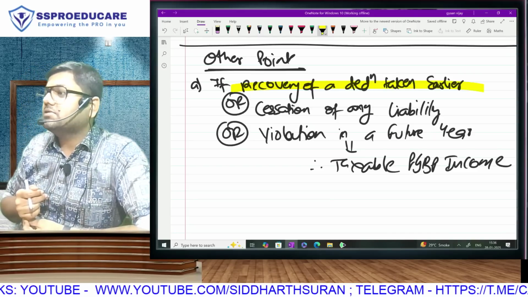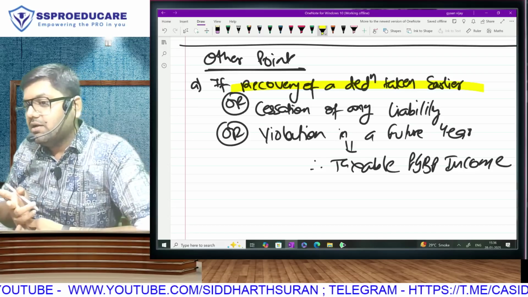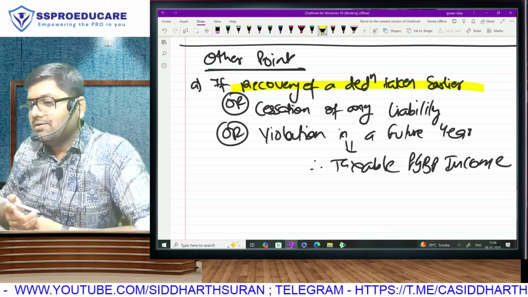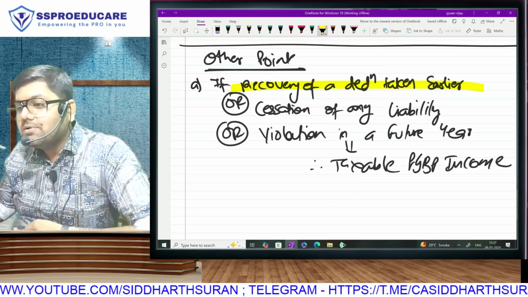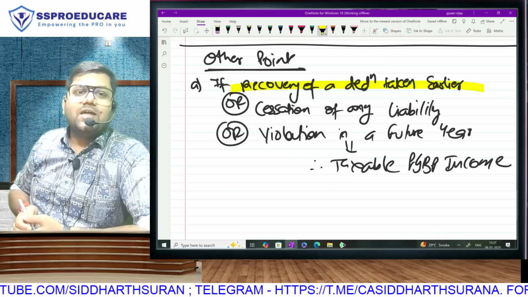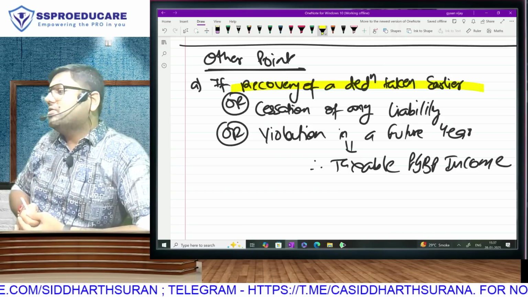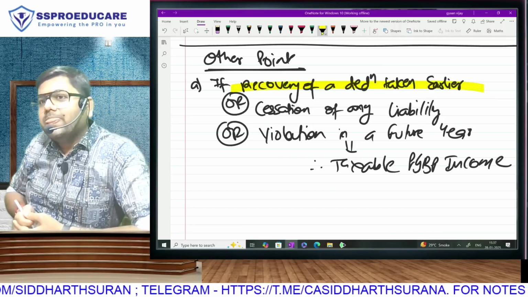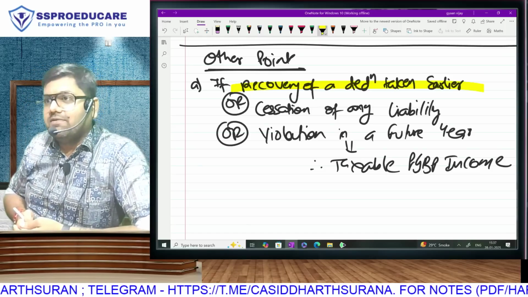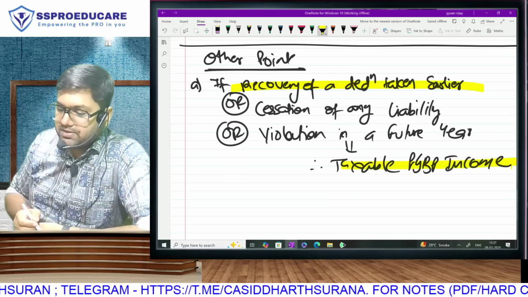Next thing that you check is in the accounts. It can be debited or credited, income credited or not credited. If credited, no effect. If not credited, then add. Understood? Bad debts recovered. Now you understand it will be taxable PGBP income.